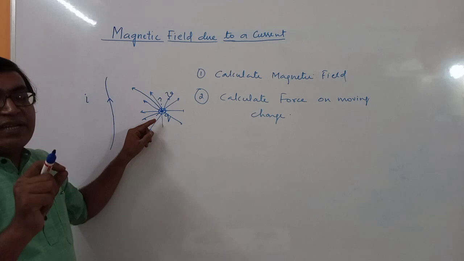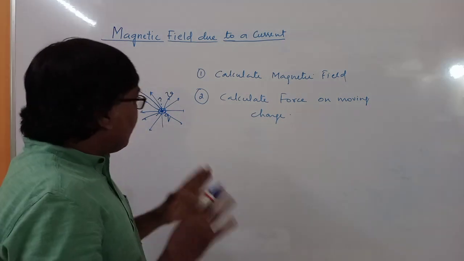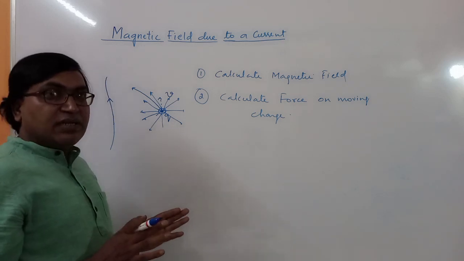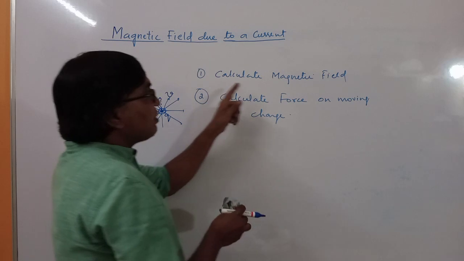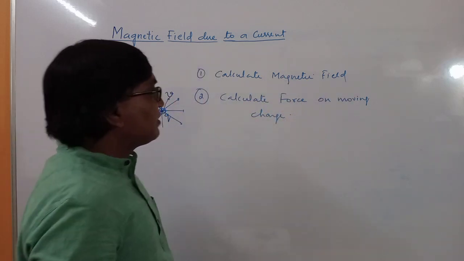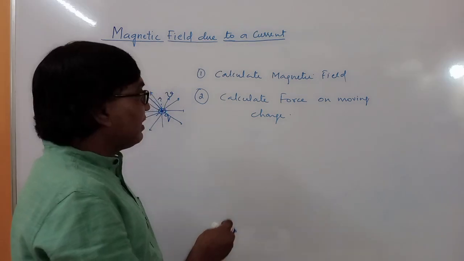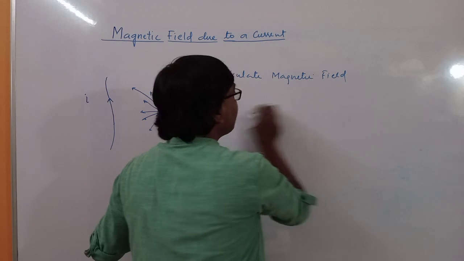If a charge is at rest, the magnetic field will not apply any force on that charge. So now, calculation of magnetic field and calculation of force on a moving charge inside a magnetic field. First we will see the calculation of magnetic field.